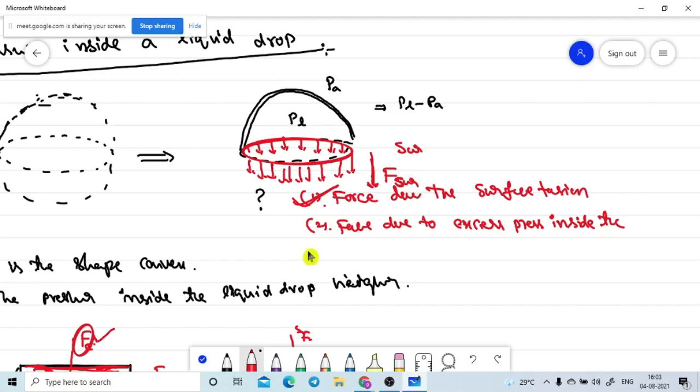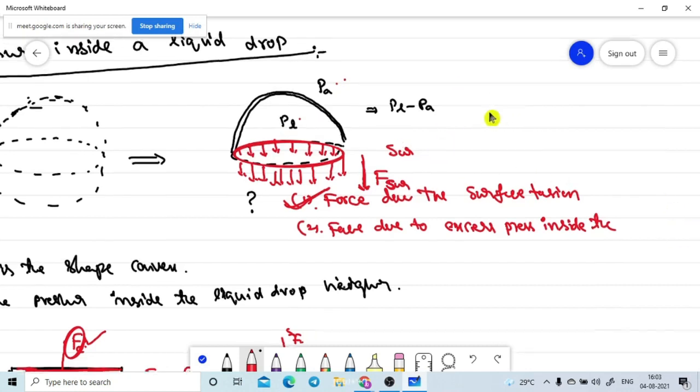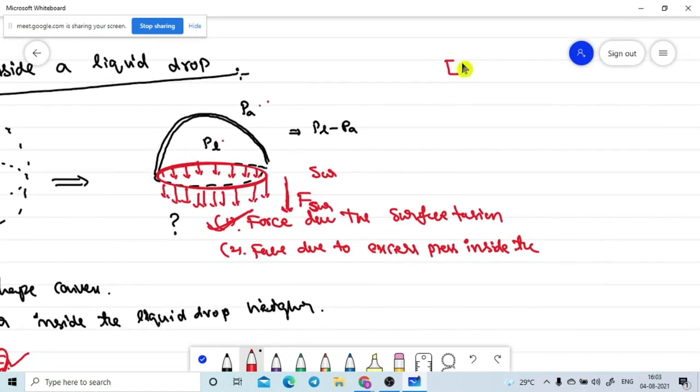There is excess pressure in this one. Excess means PL is larger than PA. Now what I mean to say, let me take an example. If we apply a 10 Newton force in this direction and a 4 Newton force in this direction, the resultant force acts in this direction only, with the value of 10 minus 4 equals 6 Newton.